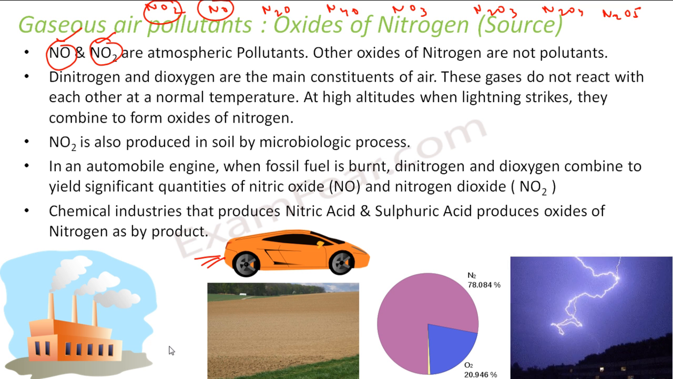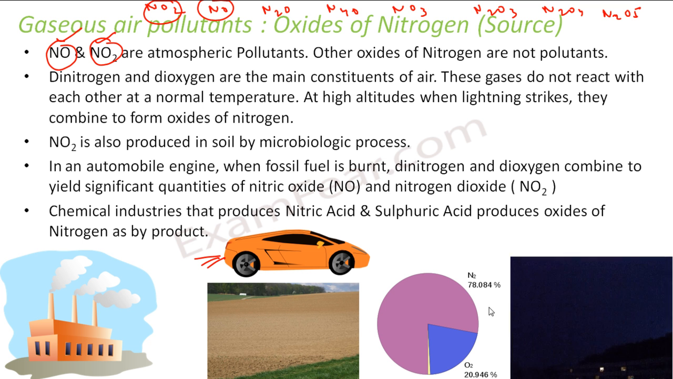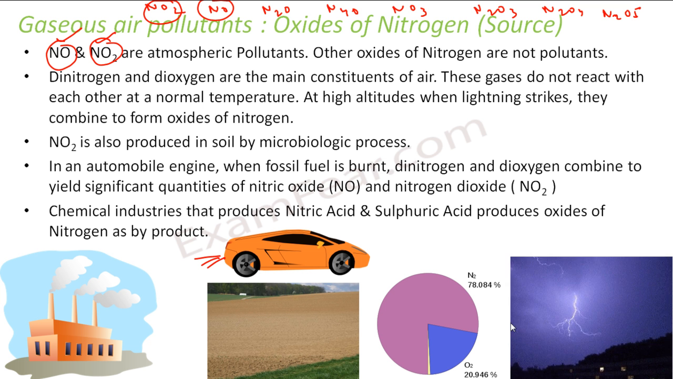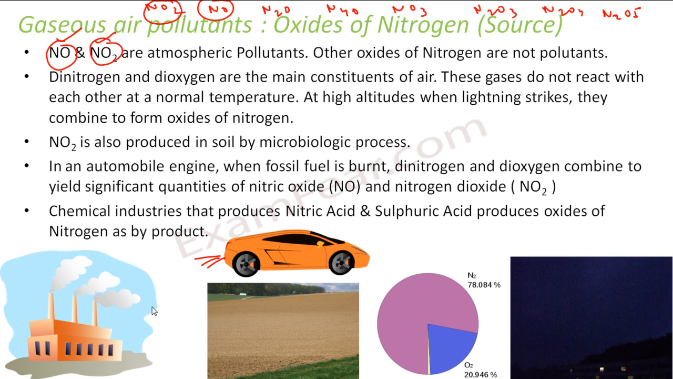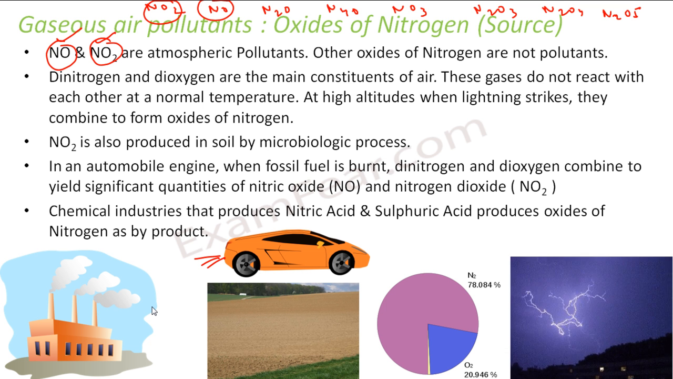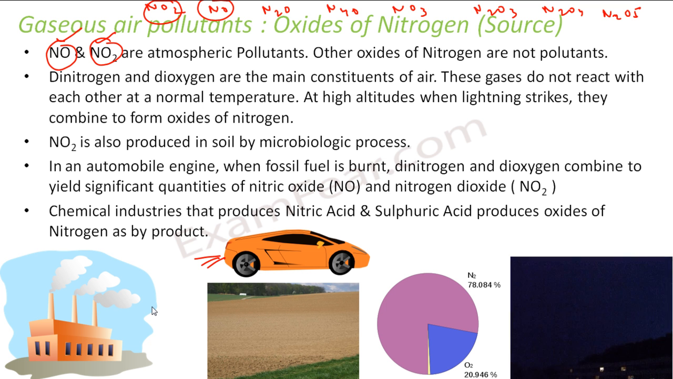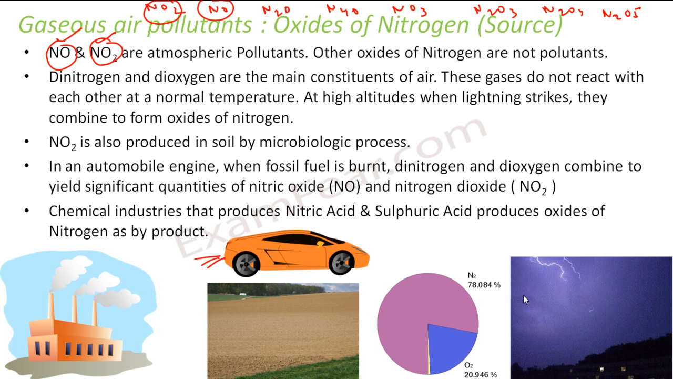So out of 4 sources, 2 are natural, one is the soil, the other is the lightning, and 2 are man-made. In the earlier example also I told you sulfur dioxide 67% comes from the natural source, that is volcano. Here also a good portion comes from the natural source and a good portion comes from the source created by humans.